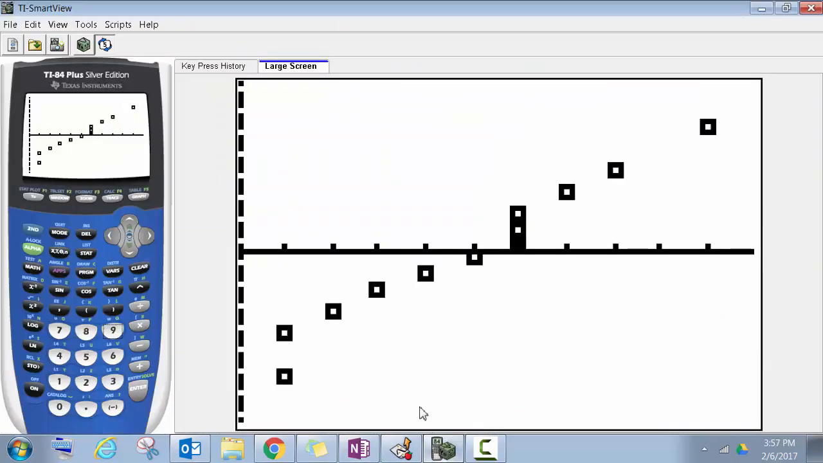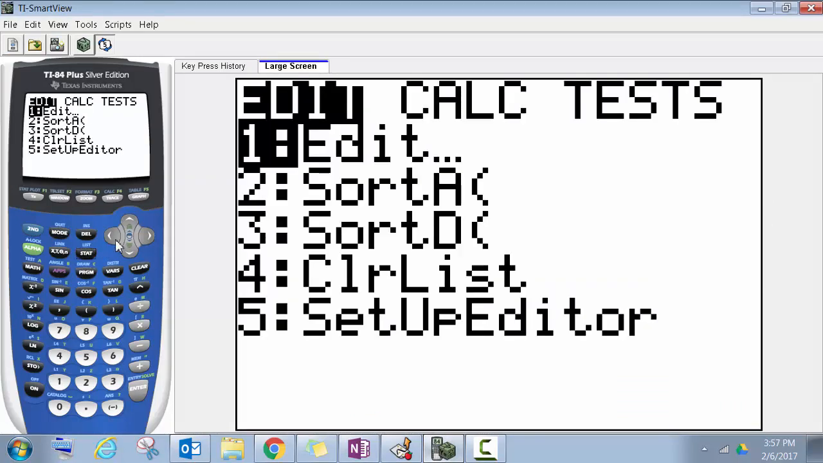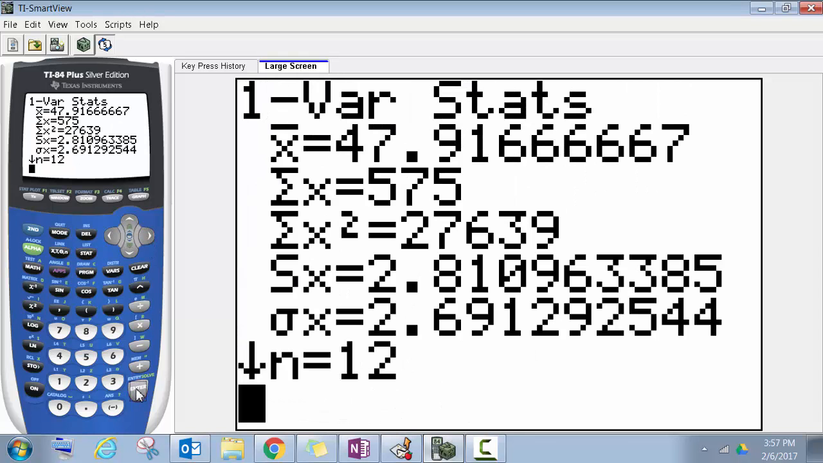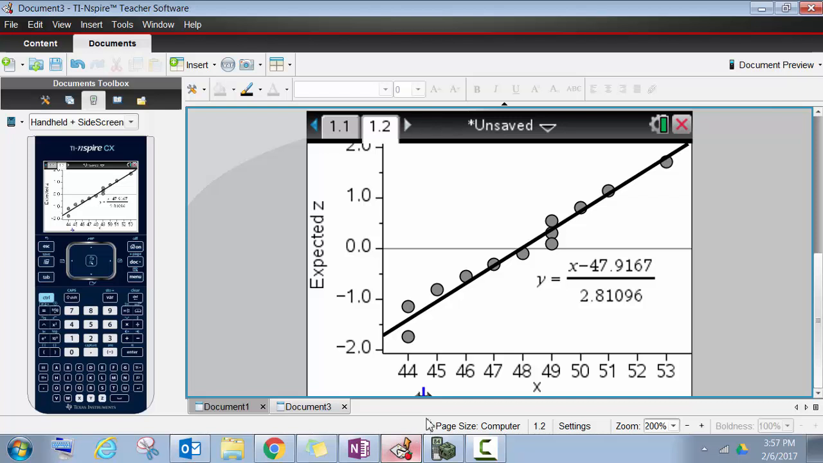Now on the 84, it didn't quite show it. So, stat, calc, one variable stats, and it gives you x bar, and S, 2.8109. So we have what we need there. Whereas the Inspire gives it to you here. Here's the mean, here's the standard deviation, it gives it right on the normal probability plot.